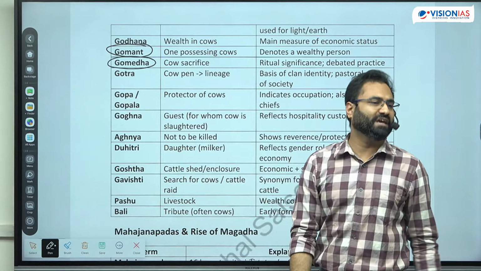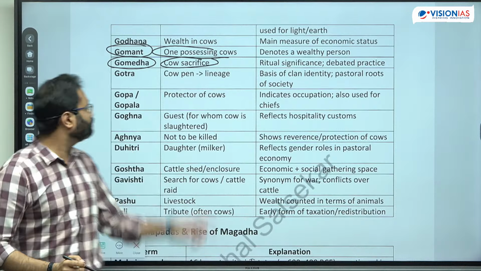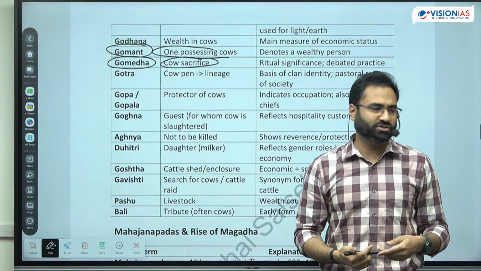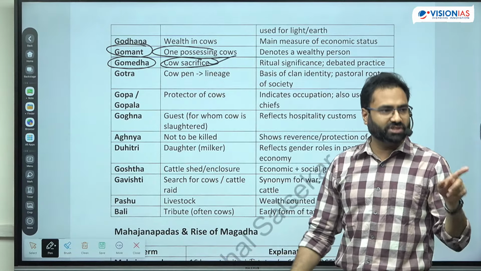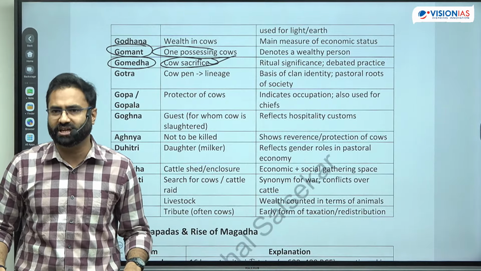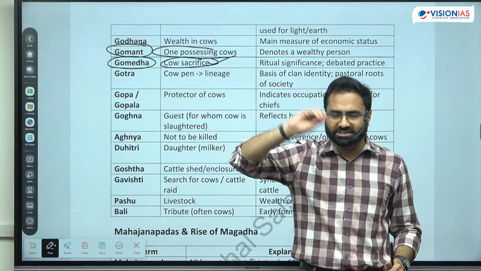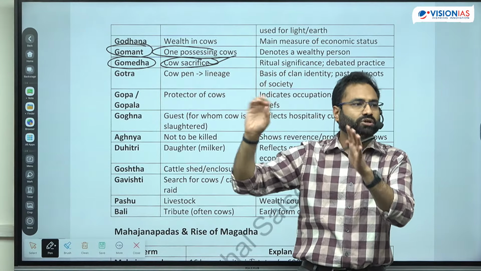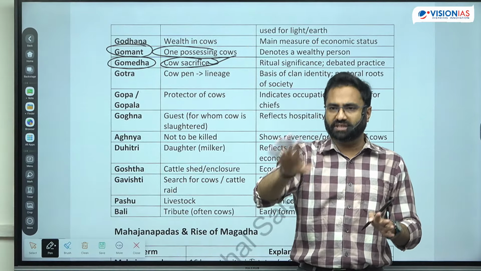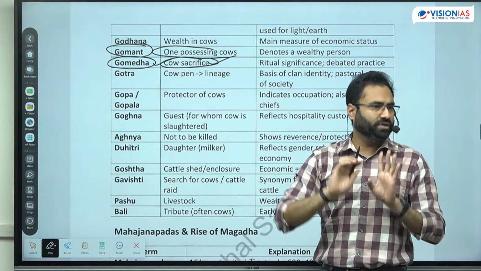Then there is Gomedha. Gomedha is used for the cow sacrifices. Medha means for one there is going to be the sacrifice of cow. So Gomedha is the cow sacrifice. And now you might be thinking that if it is the wealth during that point of time, why would there be a sacrifice? So it was generally assumed that if there are some old cows which are at the end of their life cycle, it is the process of transferring their soul from the older body to the newer body. So it is considered a type of ritual where through the cow sacrifice it is the transfer of the soul, right?